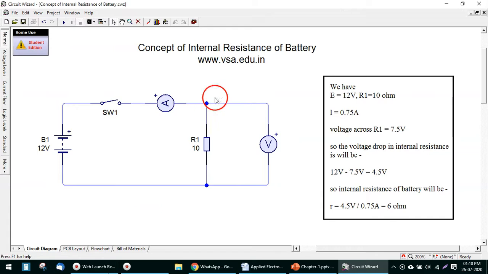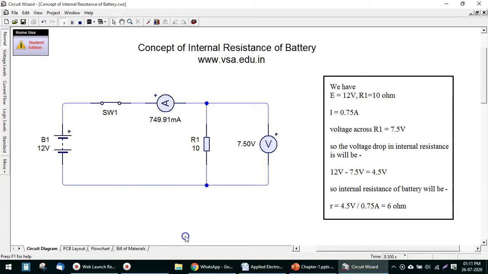Now in this experiment, concept of internal resistance of battery, as we have seen in the lesson, there is one battery of 12 volts suppose, and suppose this battery has certain internal resistance indicated with small r here. Then we have to calculate that value. So we have connected this battery in parallel with this 10 ohm resistor, and across this 10 ohm resistance we have connected one voltmeter, and the ammeter is connected in series, and there is a switch. Now I start the circuit here and I press this switch. Initially the battery voltage is 12 volt.